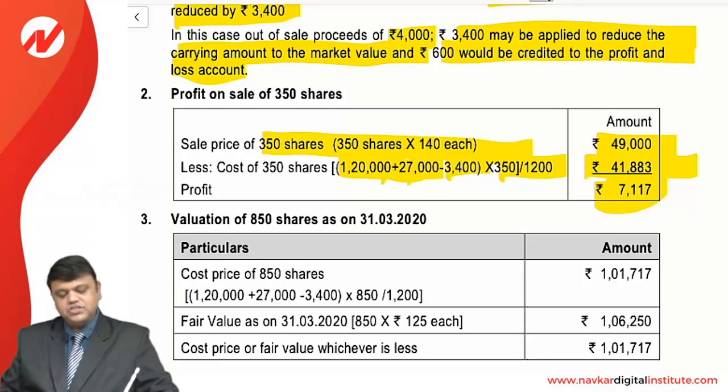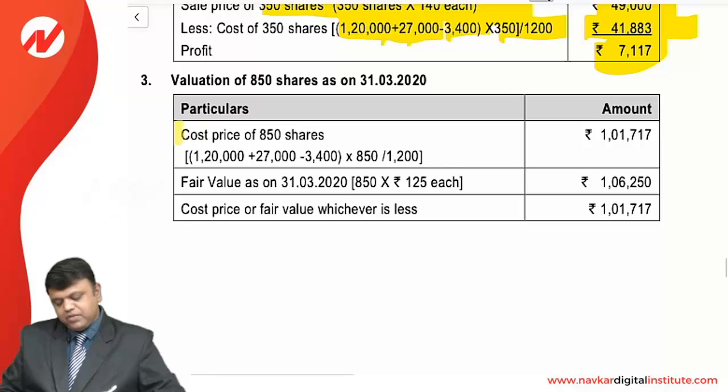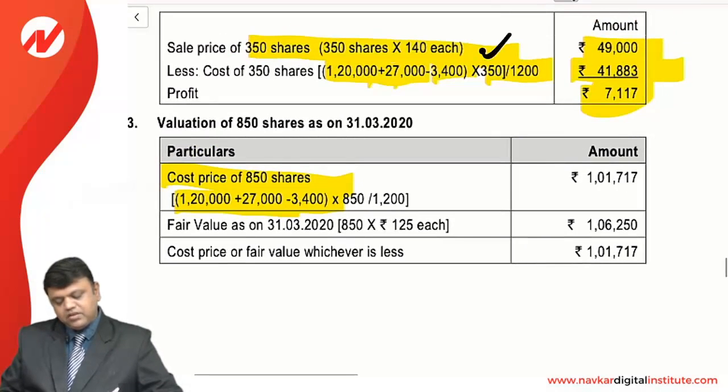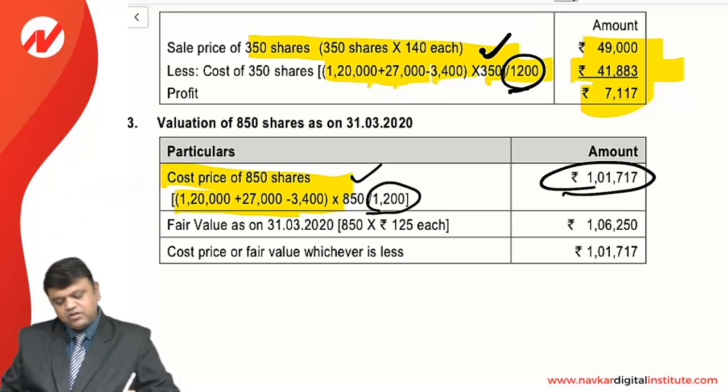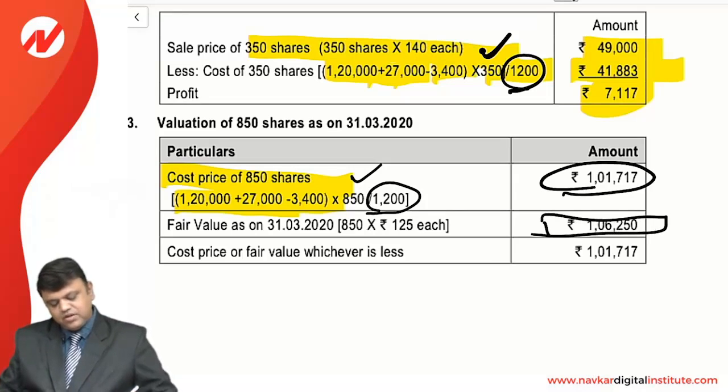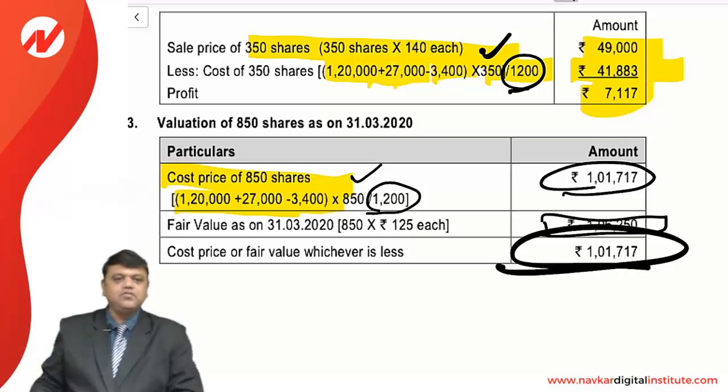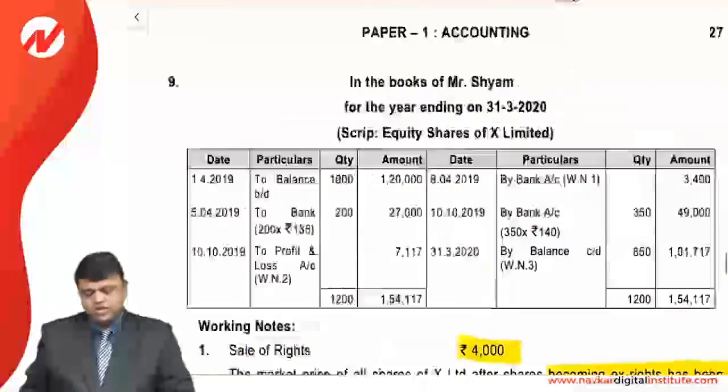So value of the remaining 850 shares, once again 120 plus 27 minus 3,400 into 850, divided by 1,200, same. So 101,717, but the fair value given in the question is 125, that is 106,250, but we will always consider whichever is lower over here.